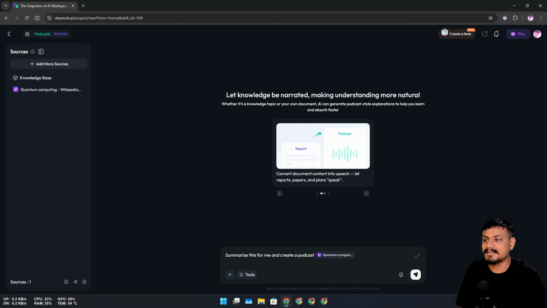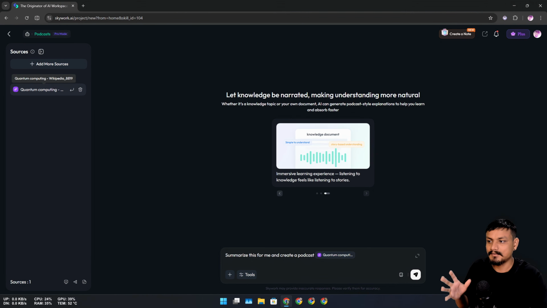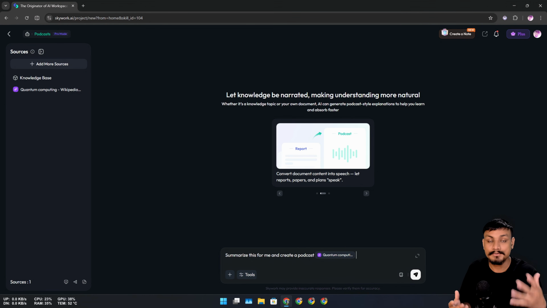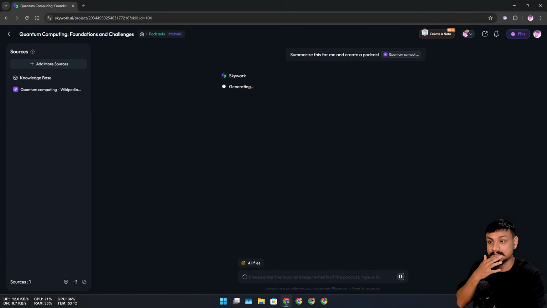And you can also add sources. Right now I have added the URL of the article about quantum computing. And if you have more sources, let's say you have done some research, you have notes or documents, you can also add them and AI will summarize and create a podcast for you. So here I'm just going to hit enter. Now it's going to start generating the podcast. It will take some time, so we just have to wait for it to complete the process.